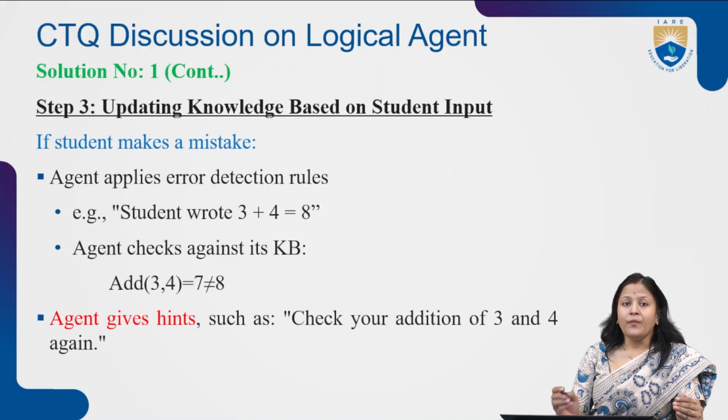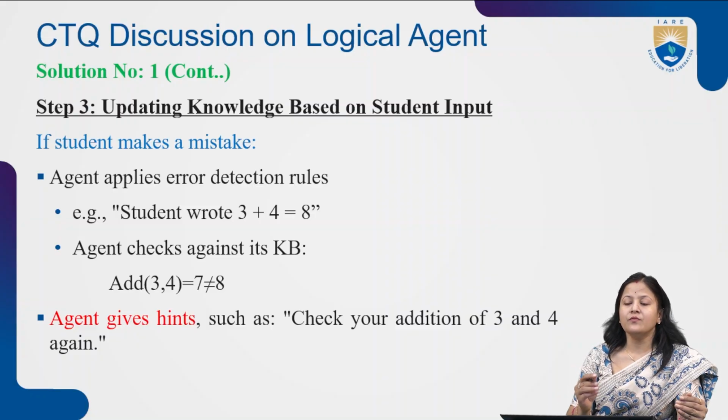Suppose the student makes a mistake. Sometimes we make mistakes, so the agent applies the error detection rule. Suppose the student wrote 3 plus 4 is equal to 8. In that case the agent will check against the knowledge base, where it is already stored that 3 plus 4 is 7. How come it is 8? The student is getting 8, which means 7 is not equal to 8.